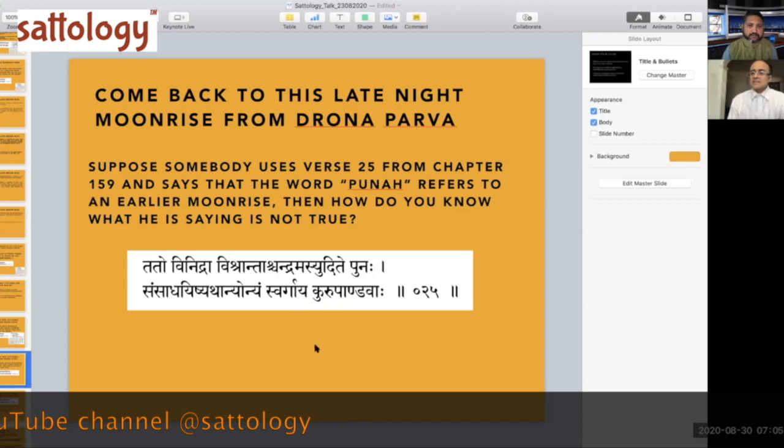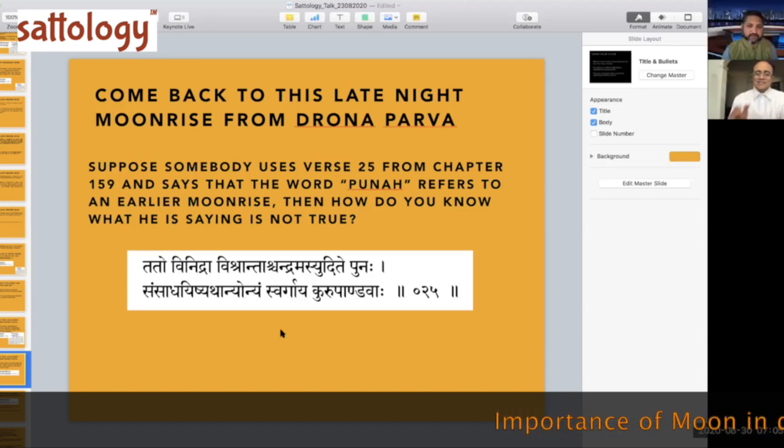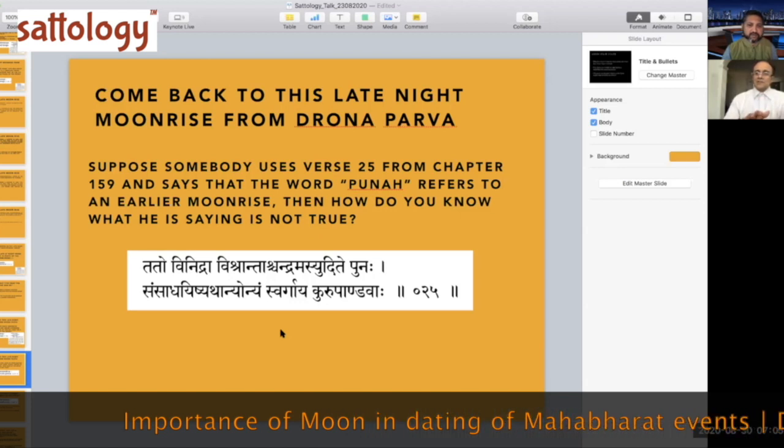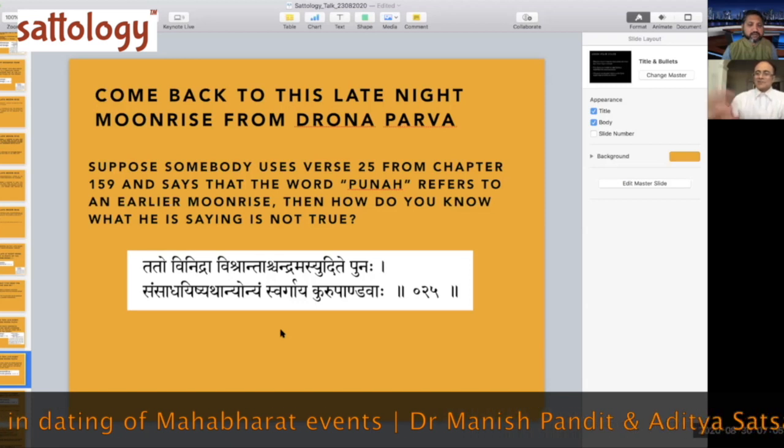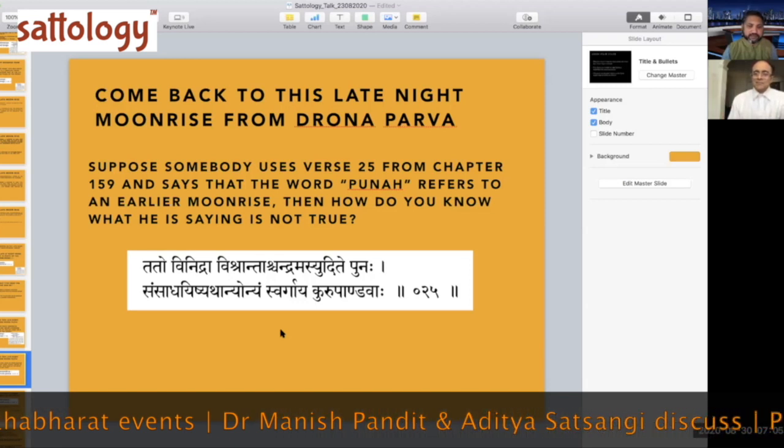This verse is actually pointing to the war starting again, very clearly. It is not pointing to another moonrise. In Mahabharata, in Sanskrit, these things won't occur because Chandrodaya only occurs once. So nobody is going to point out Chandrodaya occurring twice. It's as simple as that.